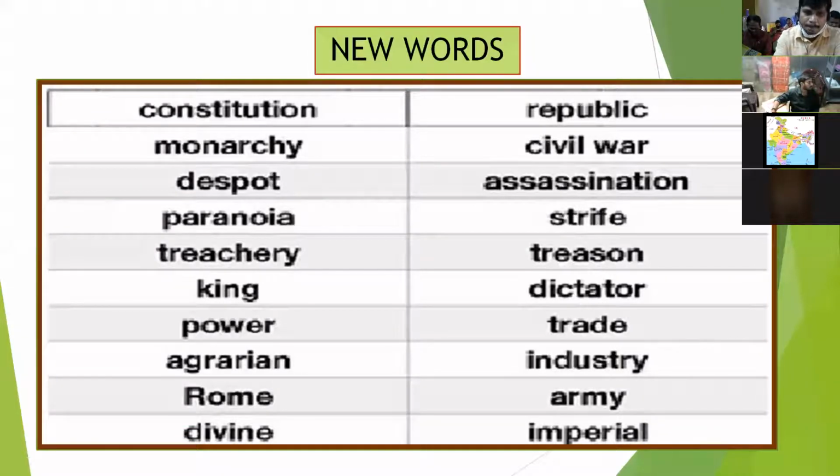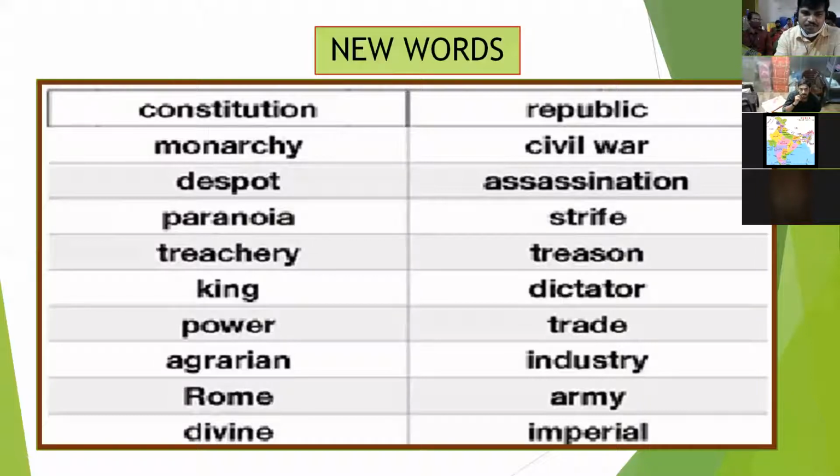Here, paranoia is a noun. Paranoia means the suspicion of another person. For example, if I have a doubt that my colleague may cause harm, problem or danger to me, that is paranoia.